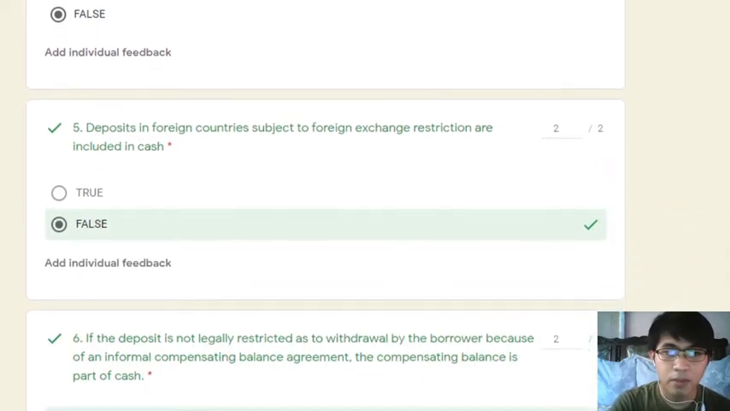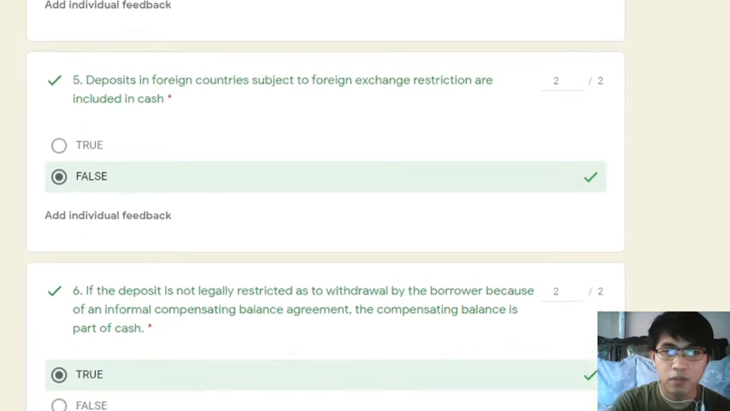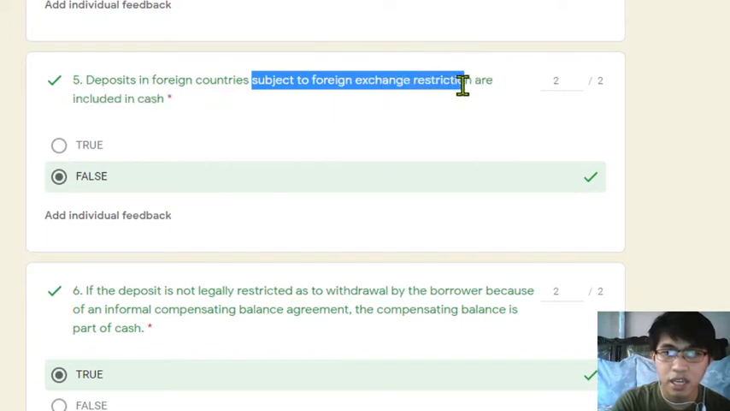Number 5, deposits in foreign countries subject to foreign exchange restriction are included in cash. Remember, before you can include an item to cash, it must be unrestricted in use. Since yan ay subject to foreign exchange restriction, it should not be included in cash. So it is false.